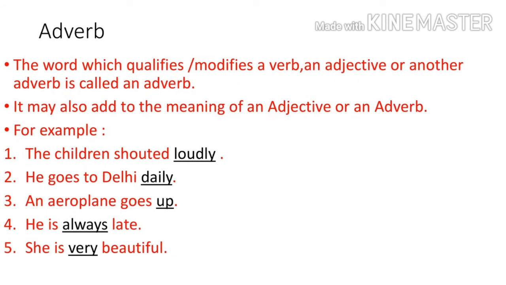Adverb. The word which qualifies or modifies a verb, an adjective, or another adverb is called an adverb. It may also add to the meaning of an adjective or an adverb. For example, the children shouted loudly. He goes to Delhi daily. An aeroplane goes up. He is always late. He is very beautiful. And all underlined words are adverbs.